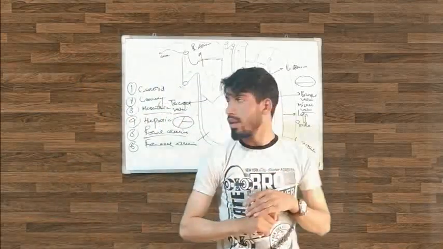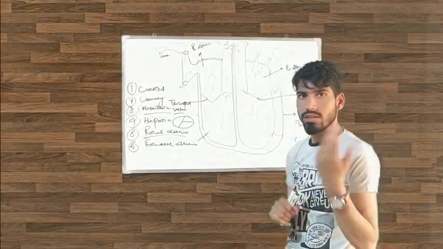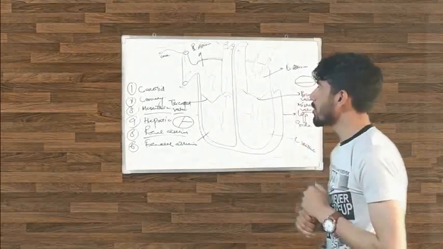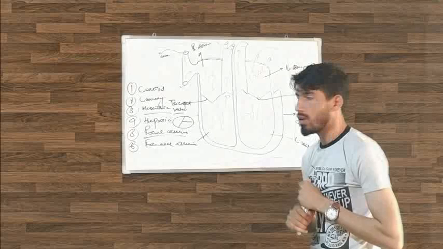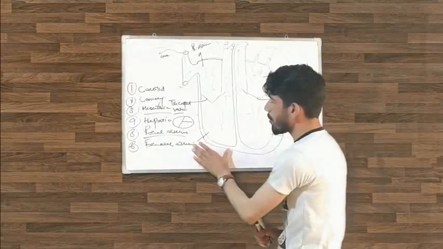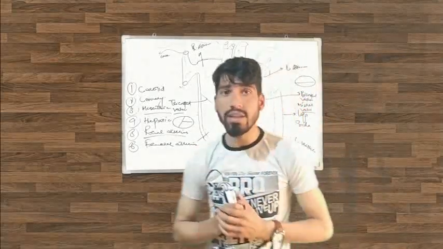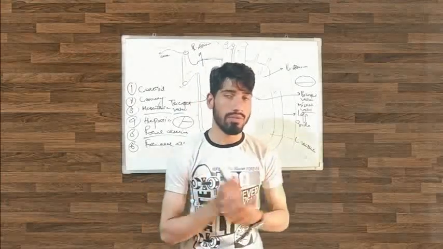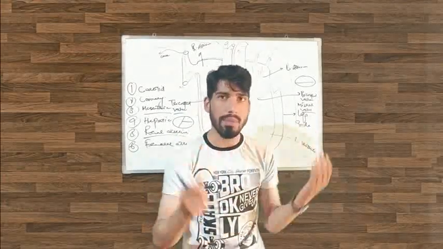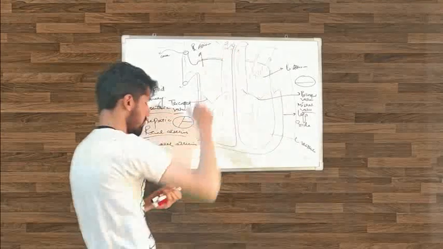And remember it. Now, I hope you understand the valves. Now we will talk about the layers of the heart. If we talk about the layers of the heart, there are three layers present in the heart. The first one is pericardium, which wraps around the heart.